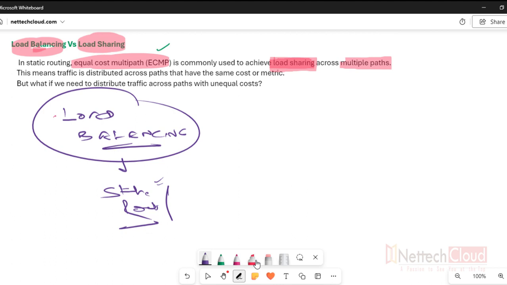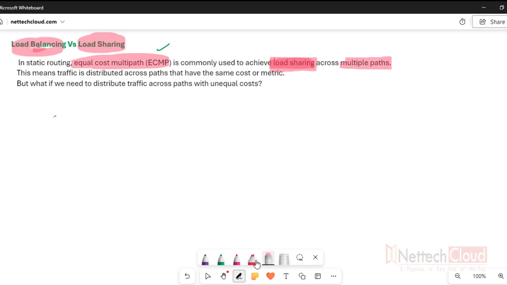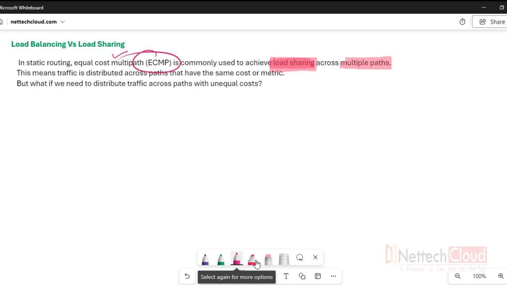And of course there is no straightforward way to achieve load balancing in static routing, but yes, we can use some tactic, some trick, to achieve it. But let's first understand ECMP, and then I will show you practically how we can achieve load balancing in static routing. First things first, let's understand ECMP in detail, and then I'll talk about static, dynamic routing, load balancing, load sharing, all that stuff. So ECMP, equal cost multipath, I hope is very easy to understand.